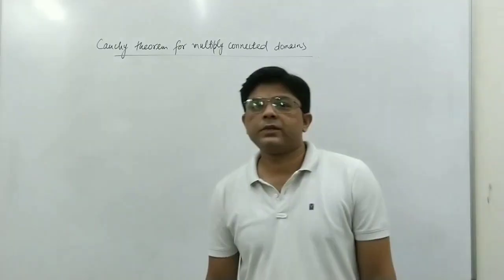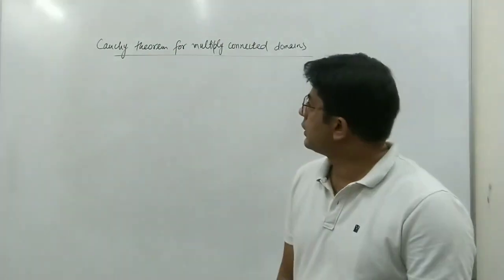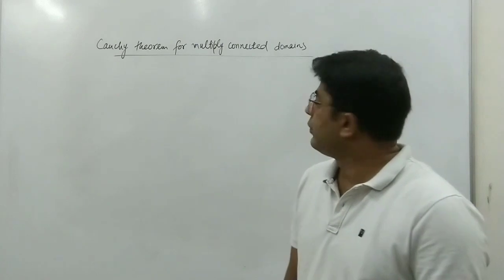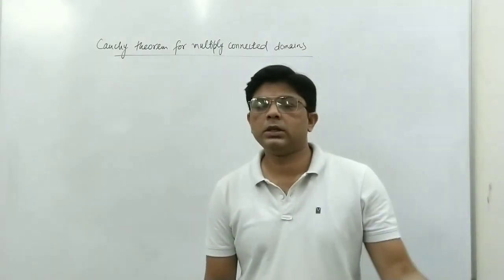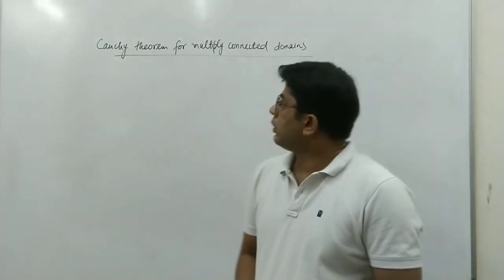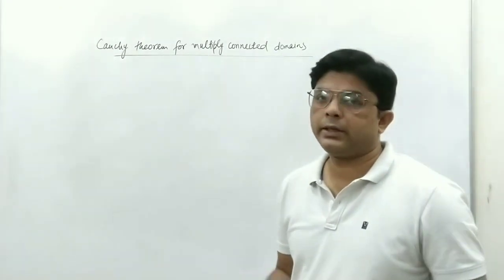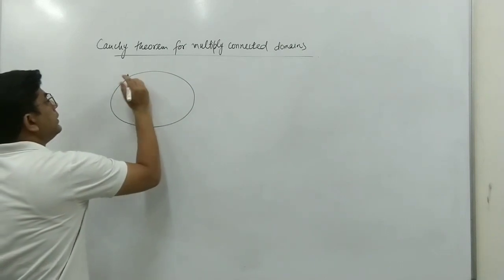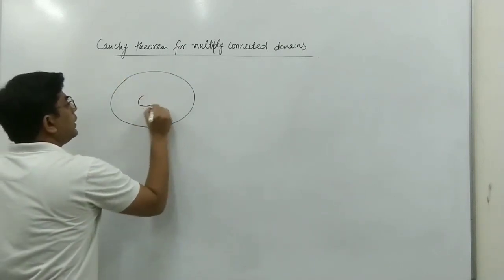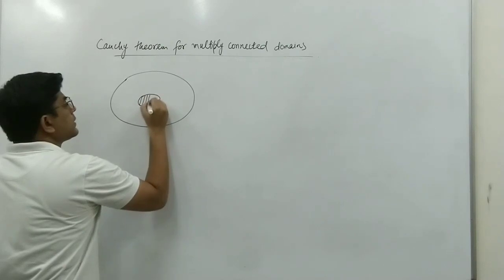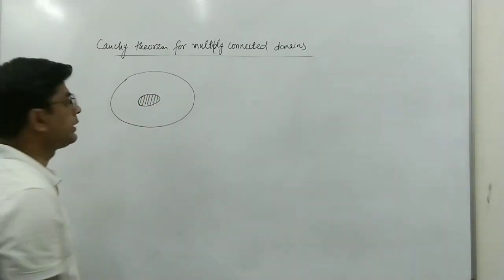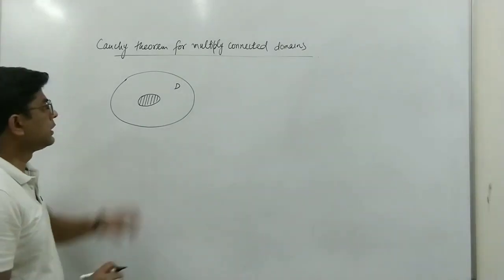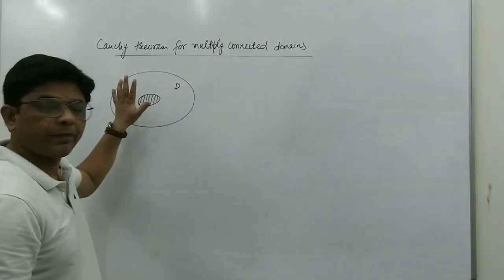We have one more important concept, which is Cauchy's theorem for multiply connected domains. If you want to know about multiply connected domains, you can see my previous lectures. So let us take first of all a doubly connected domain. Suppose we have this region, and this part is excluded, so it will be a doubly connected domain. We suppose this domain is D.